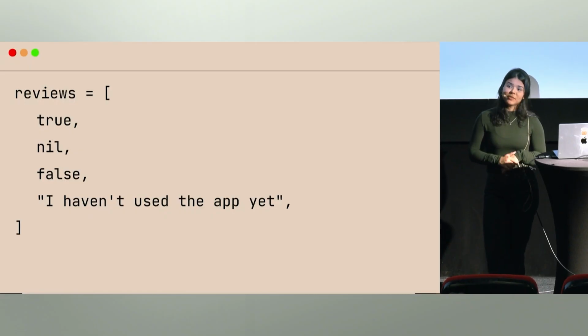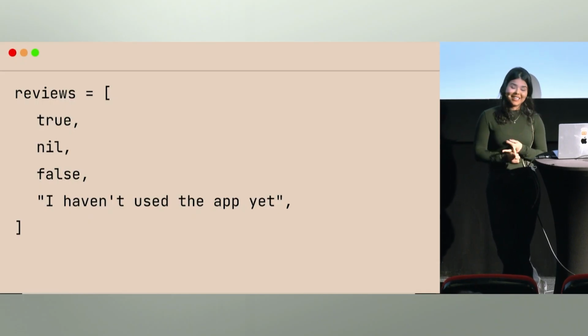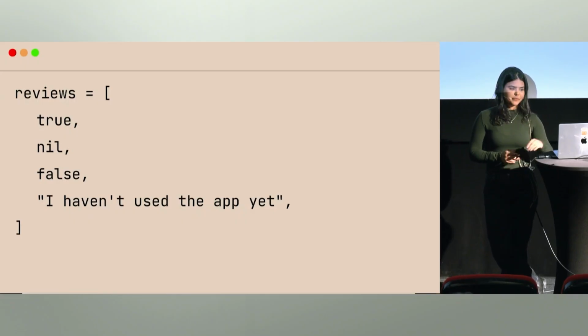Users may say, okay, I like the application, that stands in for true. I didn't like it, false. Nil, I skipped it, but we still want to store that data. And we may take in strings as well, with comments.